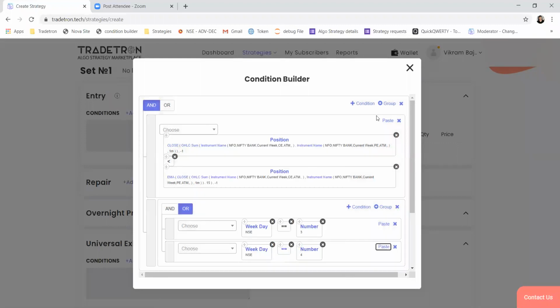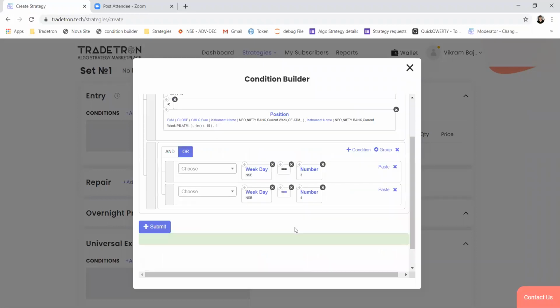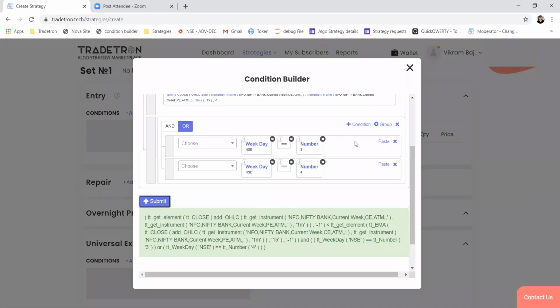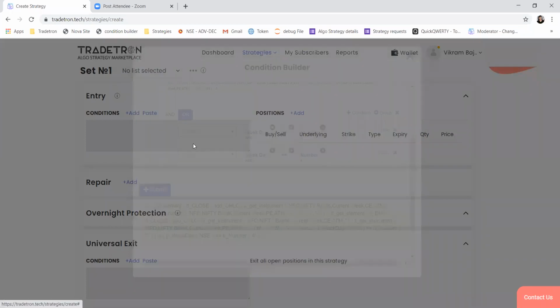For this, I have created a group, and in the group we have added two conditions. One is checking if it is Wednesday, second is checking if it is Thursday, and we are using an or condition here. So either it can be Wednesday or Thursday, and this condition should be true. You can use a group when you want to have different logical operations on multiple conditions. Once our conditions are complete, we can just submit it.